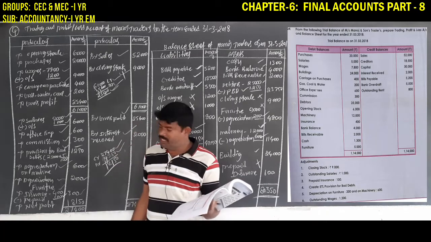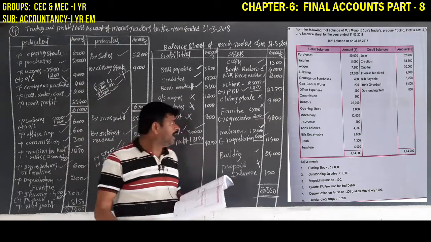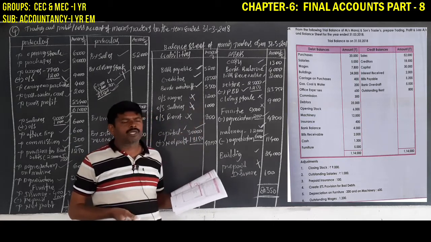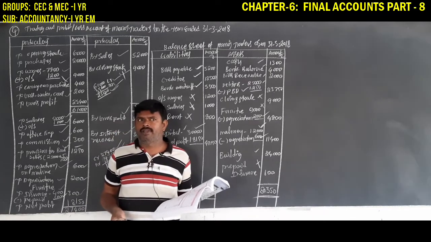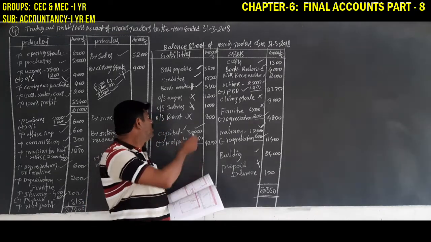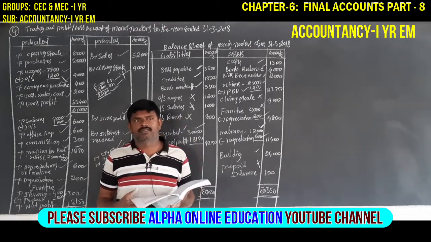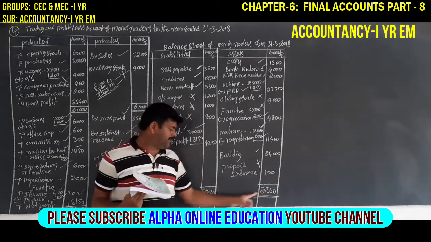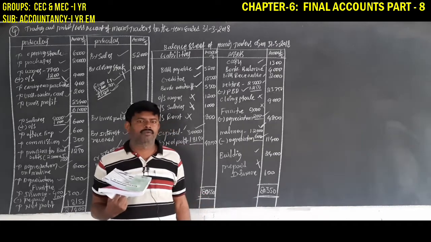Next, outstanding wages 1,200 rupees, recorded here, and outstanding wages recorded here. Only outstanding rent is given in trial balance. So outstanding rent, given in trial balance, is recorded only once, as an aspect on the liability side. So total them: 80,350, 80,350. This is the way to prepare final accounts.